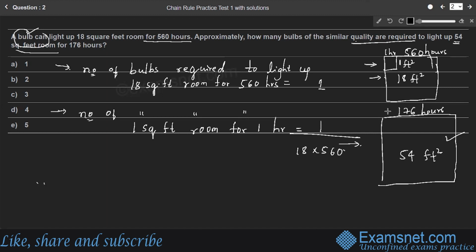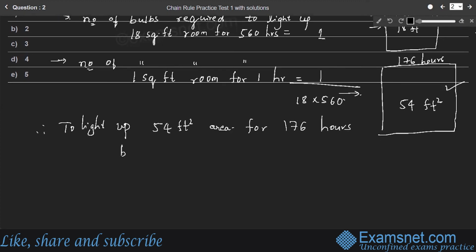Right? Therefore, to light up 54 square feet area, for how many hours? 176 hours. Number of bulbs required is equal to, very easy question, to light up 1 square feet area for 1 hour, 1 by 18 into 560 bulbs are required, right?